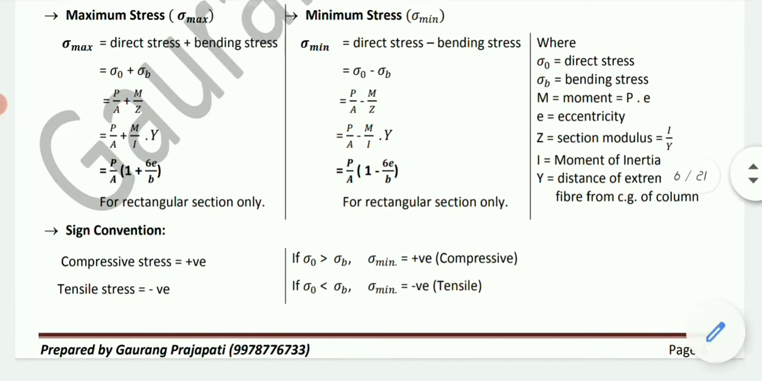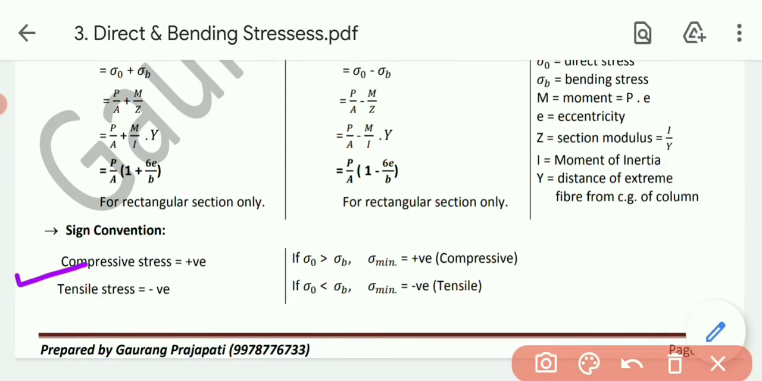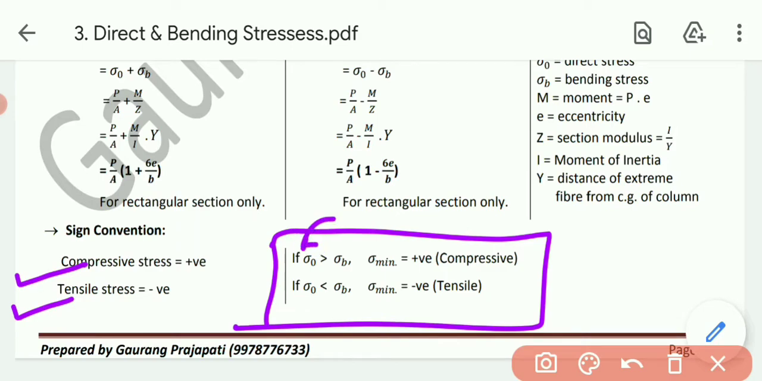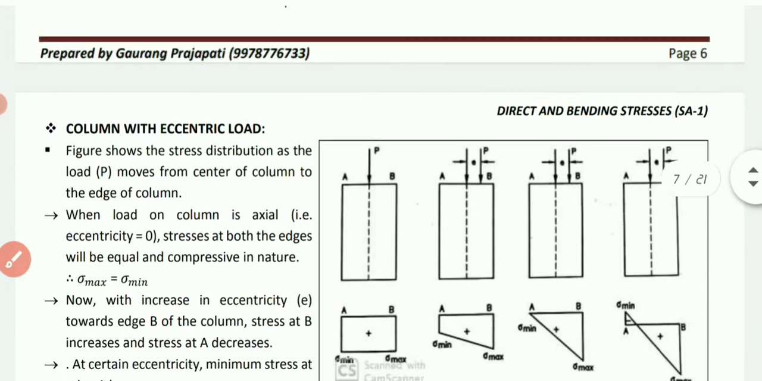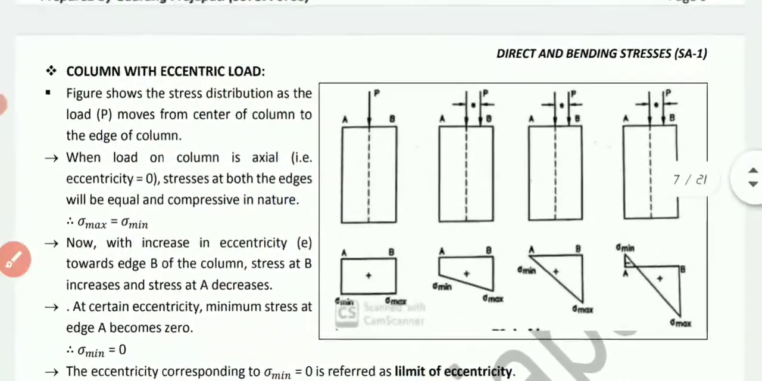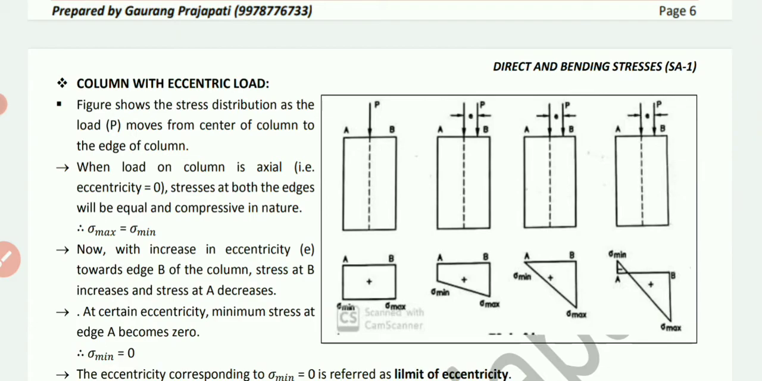Talking about sign convention, compressive stress we take as positive, tensile stress is taken as negative. If sigma 0, the direct stress, is greater than bending stress, then sigma minimum will be positive, and vice versa. If sigma 0 is less than sigma b, then sigma minimum will be negative, that is tensile. Now next theory, that is column with eccentric load.